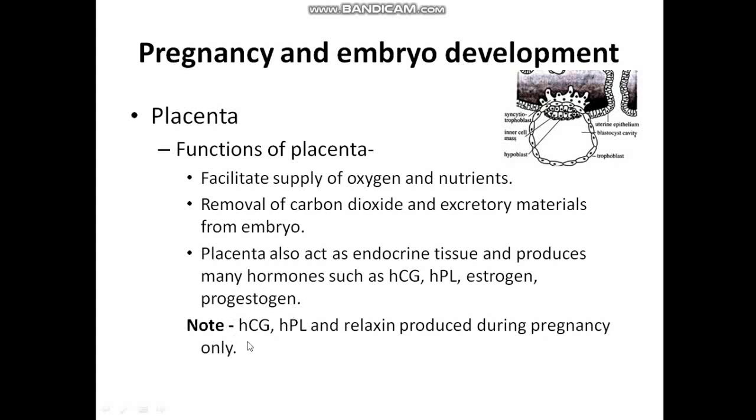Note that HCG, HPL and relaxin are produced during pregnancy only, not all the time. And this relaxin hormone, which I mentioned earlier, is produced by the ovary during pregnancy only. During pregnancy, hormones like estrogen, progesterone, cortisol, prolactin, thyroxine, etc., increase many-fold in the mother's blood. Why? To support the proper development of the fetus.